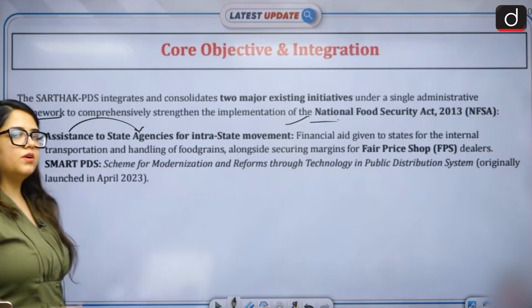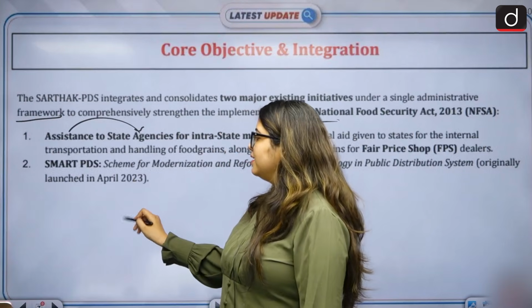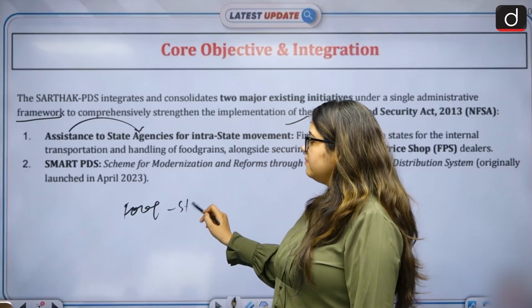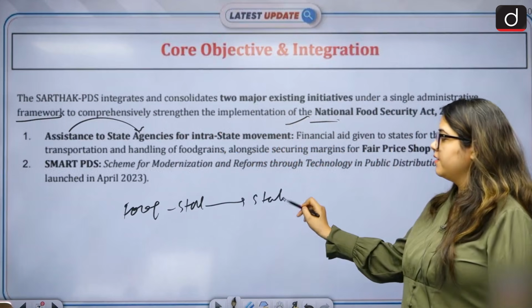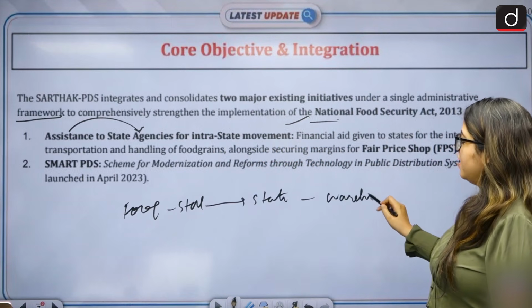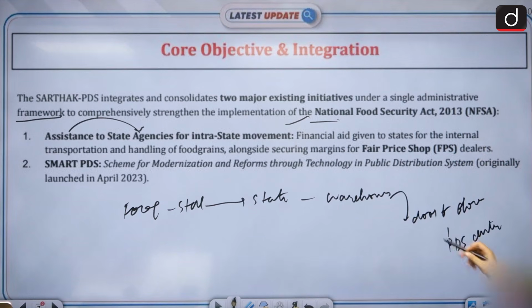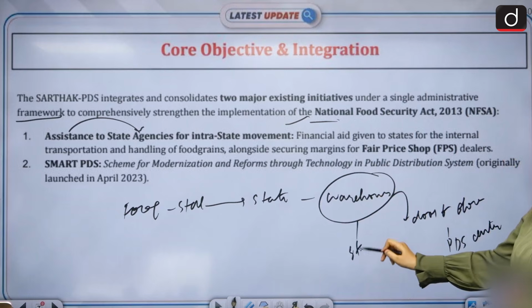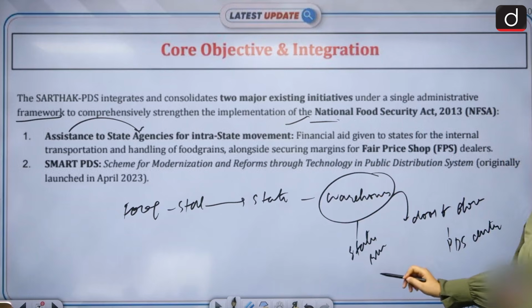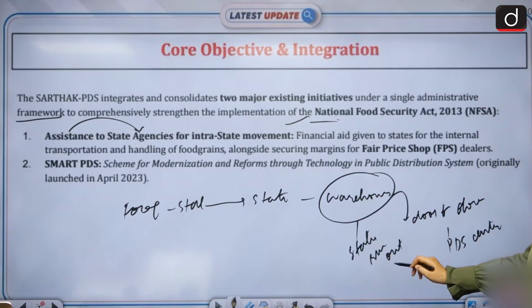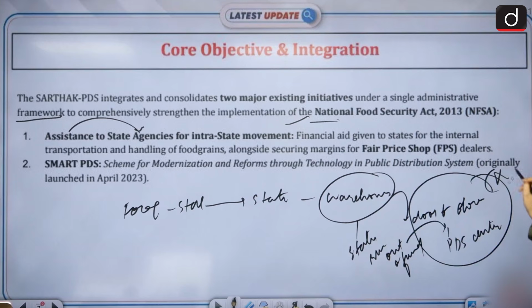Why? Because what happens is, the food leaves one state, reaches another state and their warehouse, and from that warehouse it now has to be delivered door to door, or at least to the PDS centers, all the small PDS centers. By this time, states run out of funds. What the data has shown is that by this time, states run out of funds, and because of that, implementation is not effective, leading to corruption and theft.